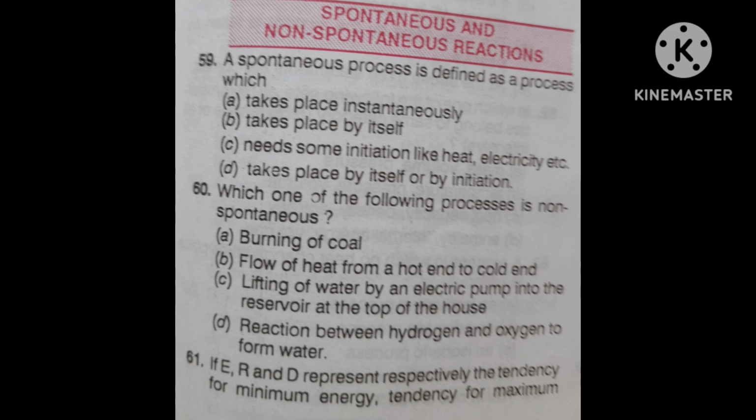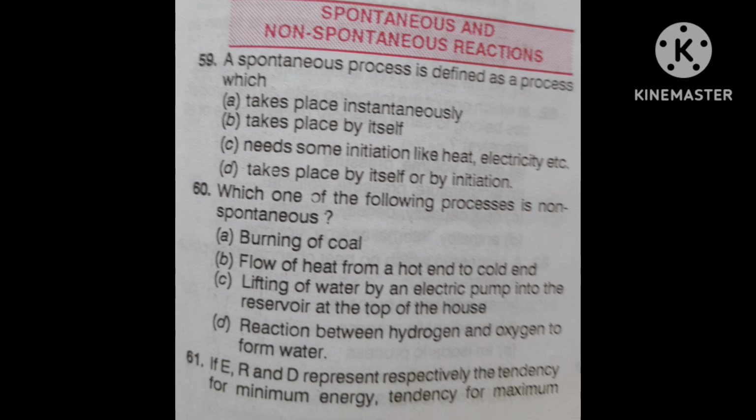If E, R and D respectively are the tendency for minimum energy, tendency for maximum randomness and overall driving force, and arrows represent the direction and magnitude of these tendencies, which one of the following applies correctly to the reaction?